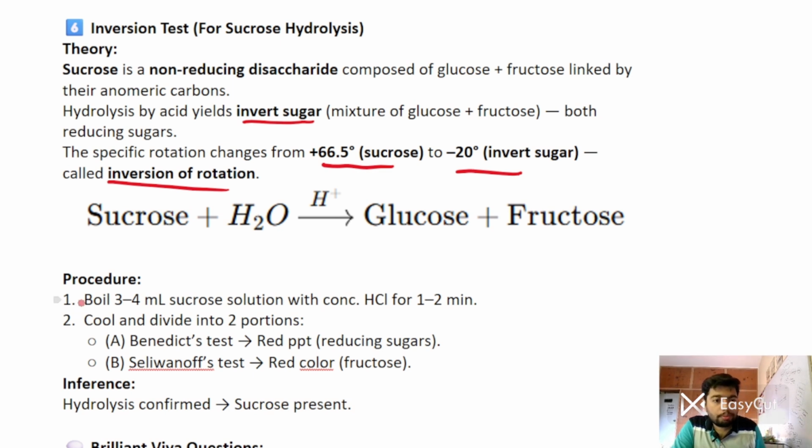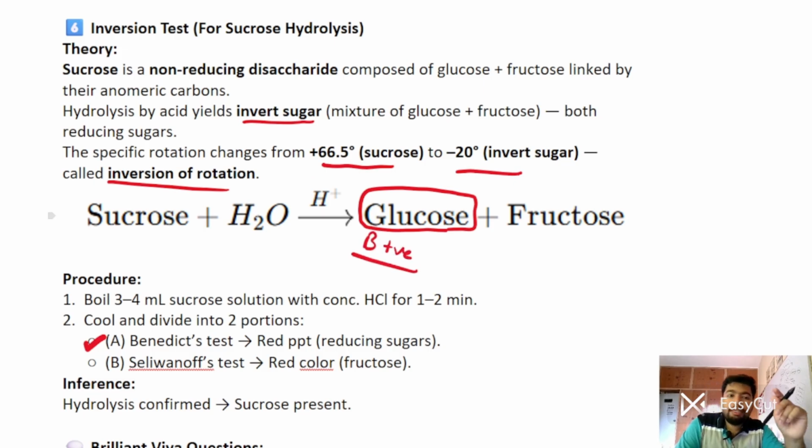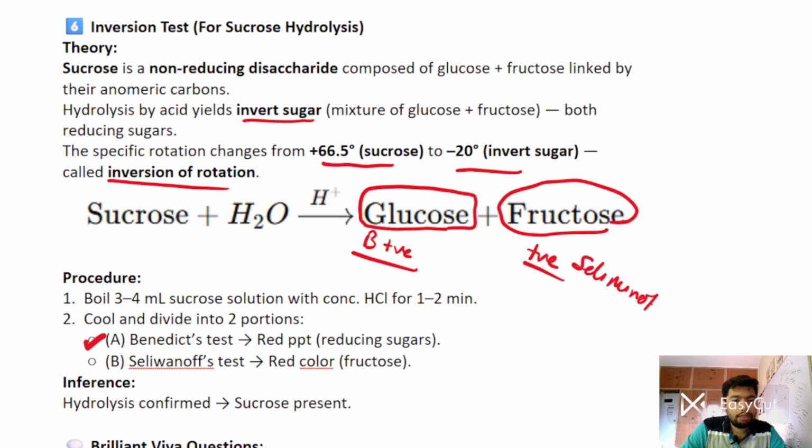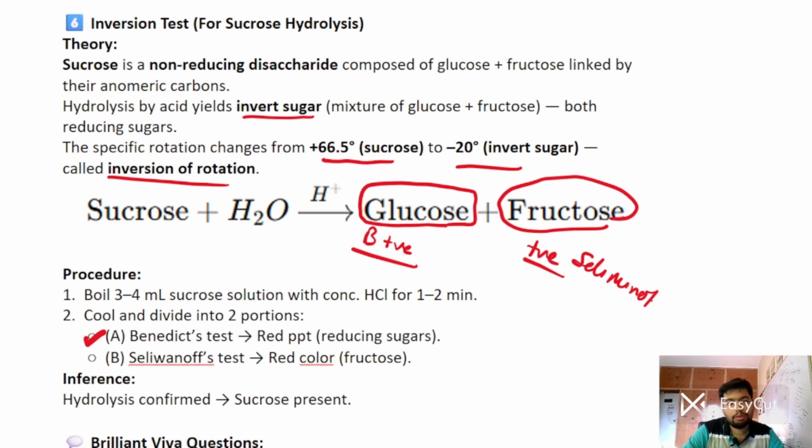On one portion you perform Benedict's test, and the glucose formed upon hydrolysis of sucrose gives a positive Benedict's test. I am writing positive. Benedict's test is positive. And upon hydrolysis it also yields fructose. Fructose will lead to a positive Seliwanoff's test. Right? Positive Seliwanoff's. Okay, so red color precipitate. So hydrolysis confirmed, sucrose is present.